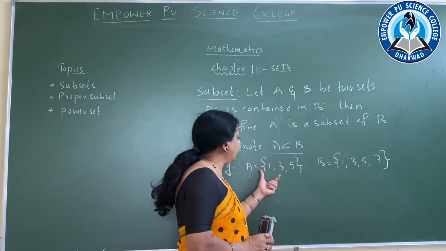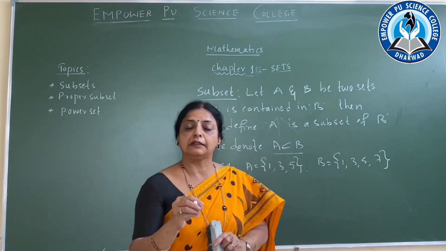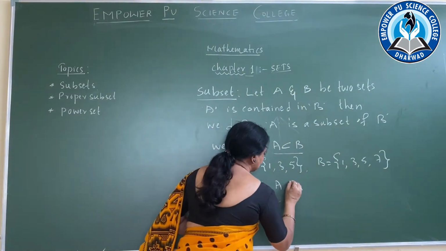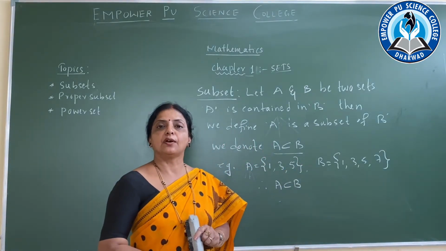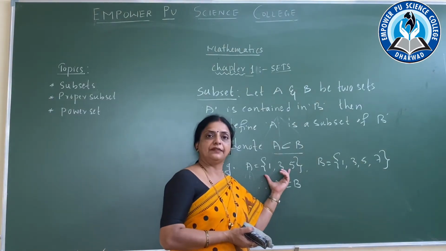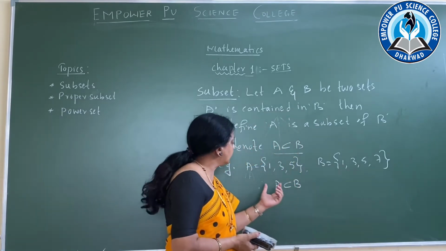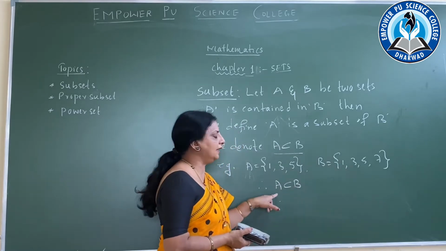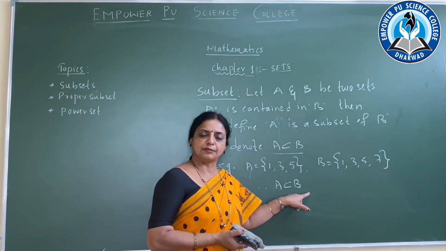Then A is completely contained in B. Therefore A is a subset of B. So when A has these elements and B has these elements, we can say A is contained in B, and therefore we define A is the subset of B.